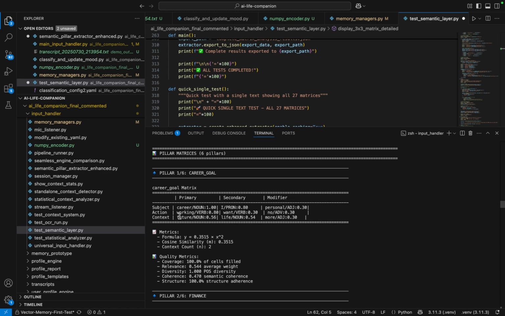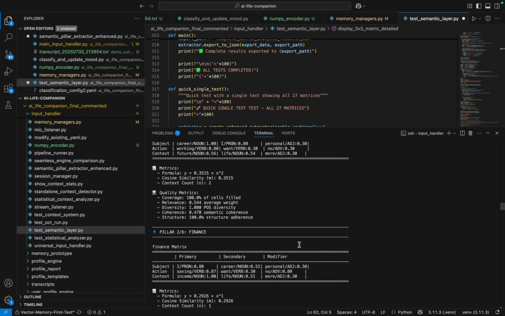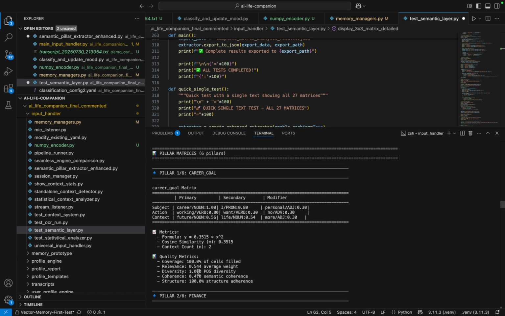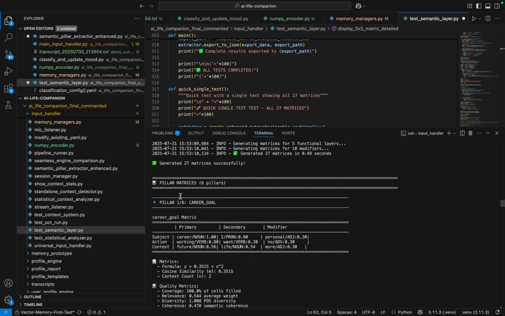Context: future. You can see he's talking about his future, my income for the future. So that is the context. Secondary context is his life. And the modifier is more. He needs more. So this is an example for our first context pillar, which is career goal.